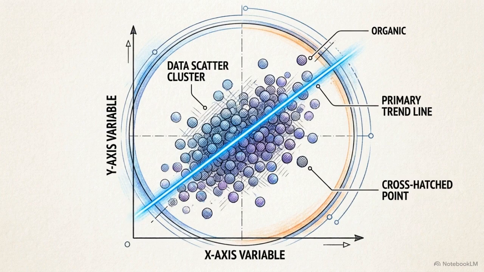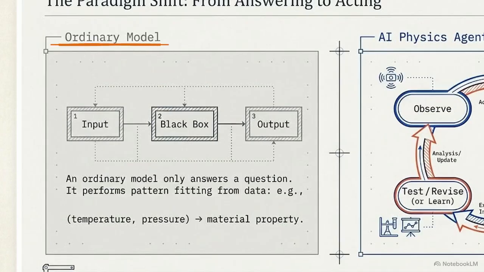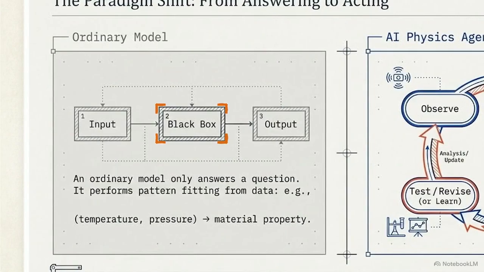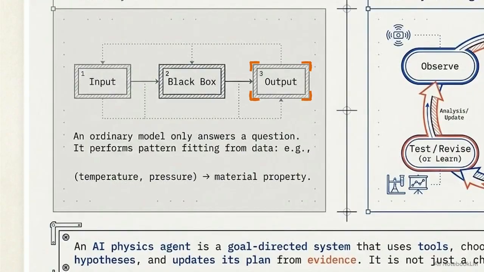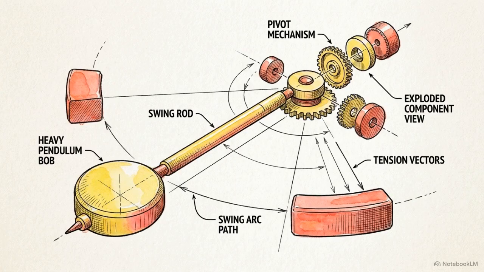Standard machine learning is a passive process designed to map patterns within a fixed dataset. This linear chart shows the flow of an ordinary model. It takes an input, runs it through a mathematical black box, and produces a prediction, often without understanding the physical mechanisms at play. Physical systems are governed by causal structures and conservation laws, rigid requirements that statistical correlation alone cannot